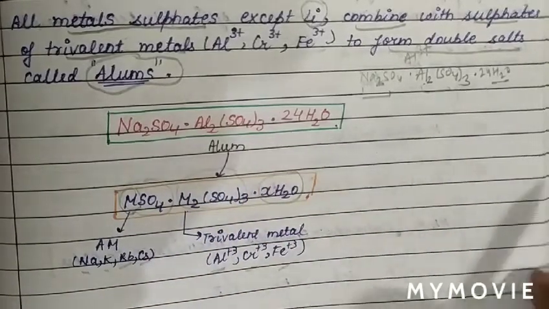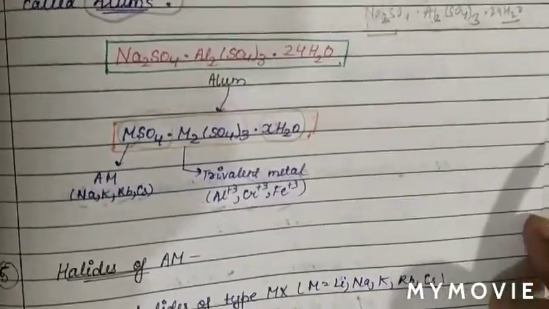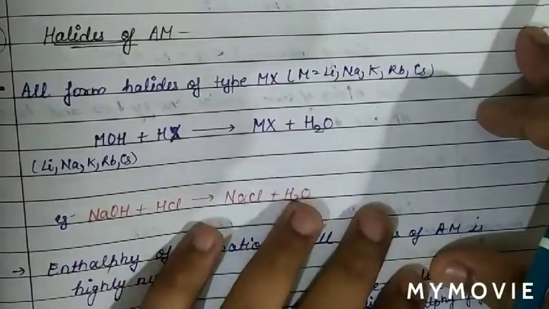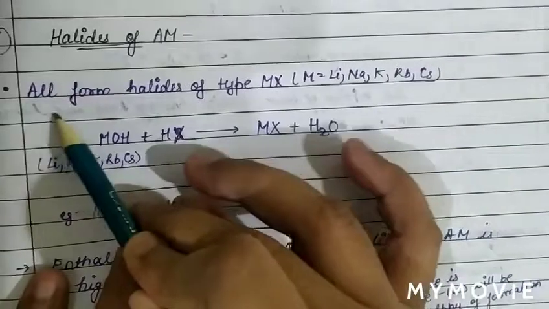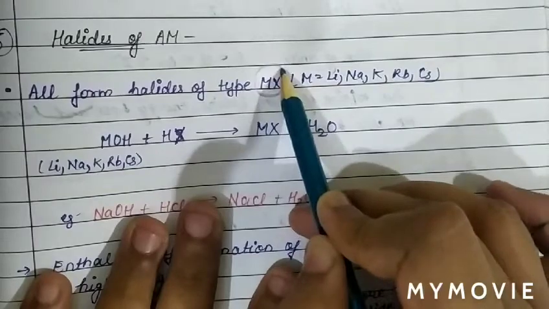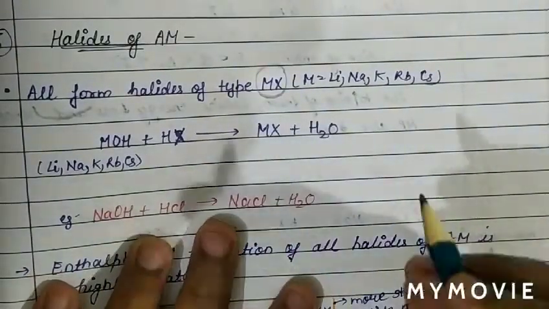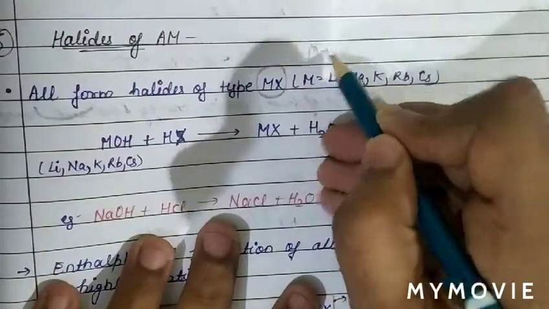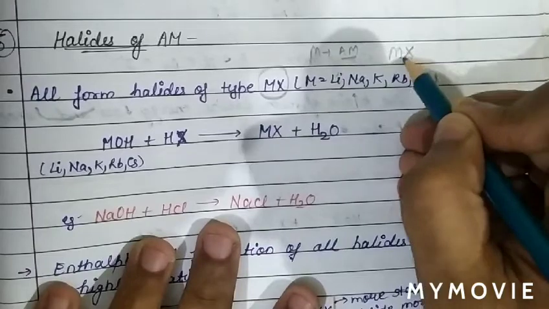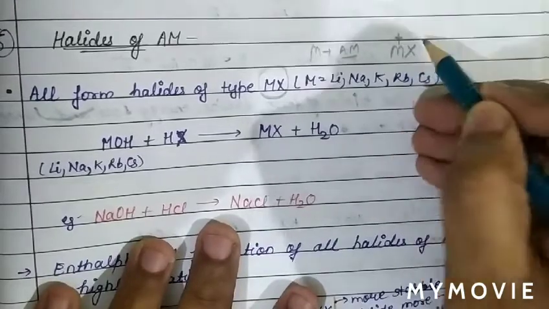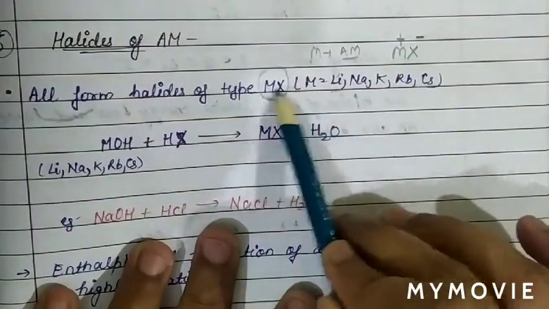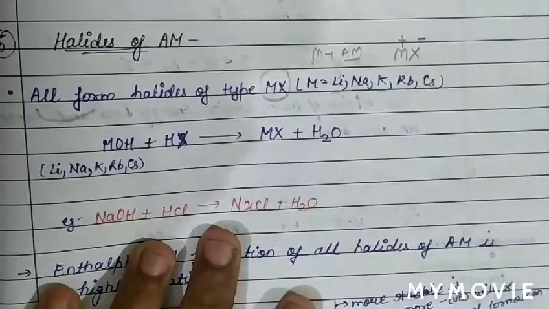Now we will see the halides of alkali metals. All alkali metals exist in the form of MX halides, where M is the alkali metal. When the alkali metal halide is MX, the cationic part is M plus and the anionic part is X minus. The metal can be lithium, sodium, potassium, rubidium or cesium.